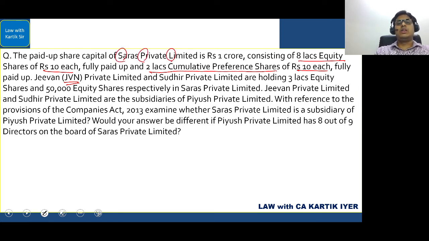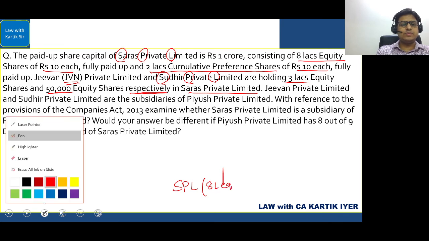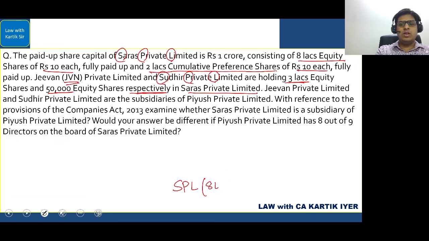JVN Private Limited and Sudhir Private Limited are holding 3 lakh equity shares and 50,000 equity shares respectively in Saras Private Limited. That is what they have said. So let's draw a simple diagram. You have Saras Private Limited, which is having a total of 8 lakh equity shares.